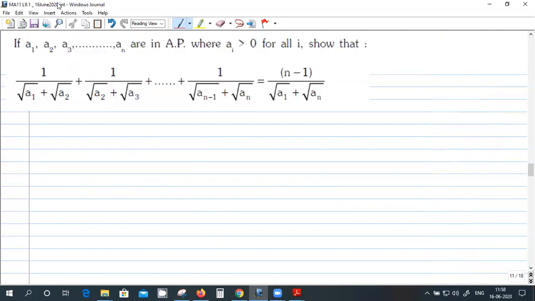So this is a question. A1, A2, A3, and so on to AN are in AP, and all the numbers are positive, A_i is greater than 0 for all i.